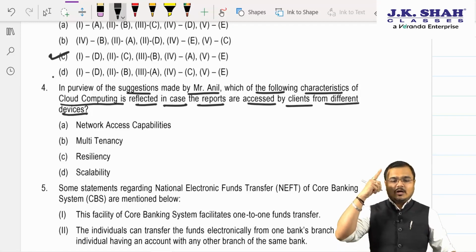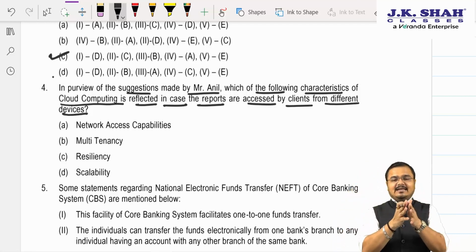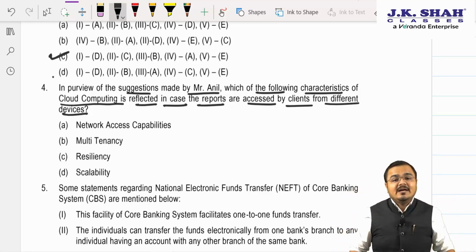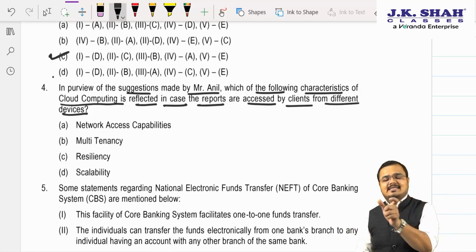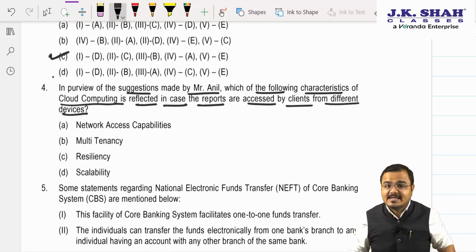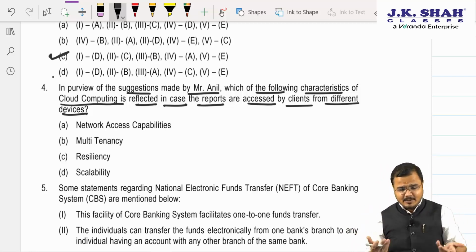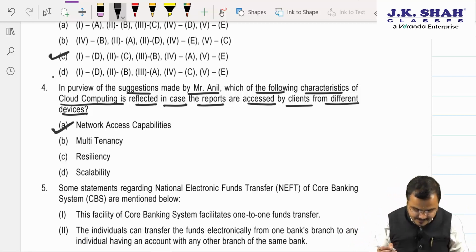Sir, you had already told us we can get access to each and every device because of the network access capabilities or the network access environment. Yes or no? Yes sir. So my answer will obviously be network access capability.